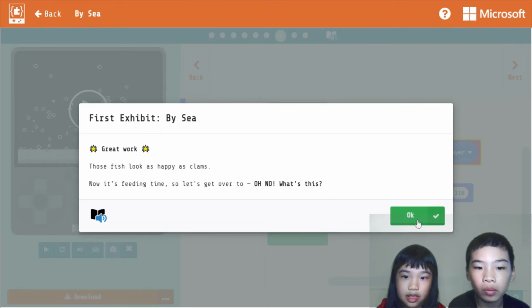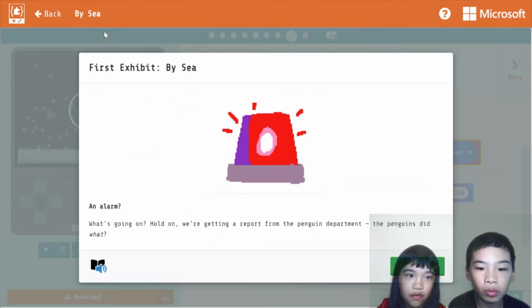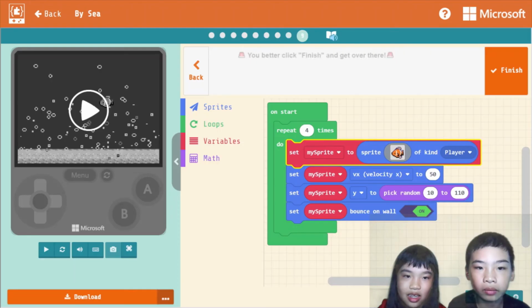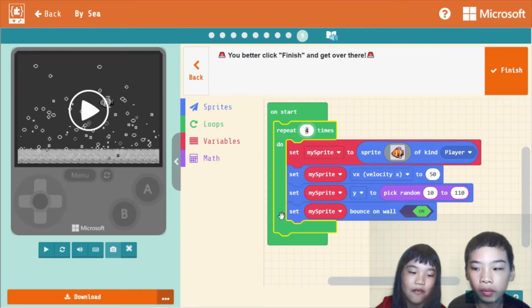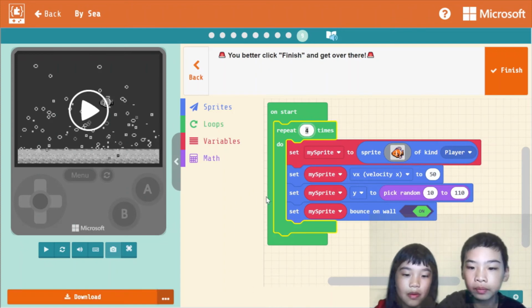First exhibit. An alarm? What's going on? Hold on. We're getting a report from the penguin department. The penguins did what? You better finish. We need to finish by land first before we do that.